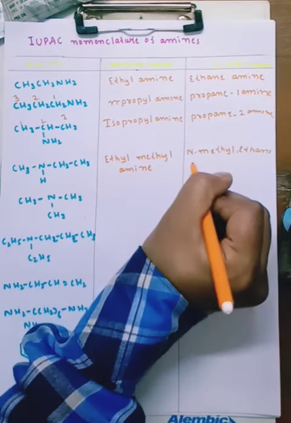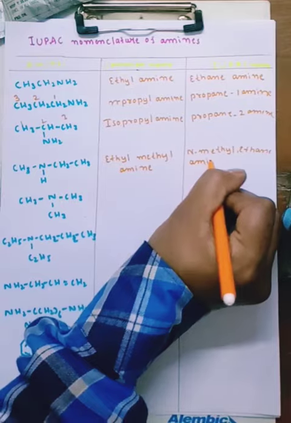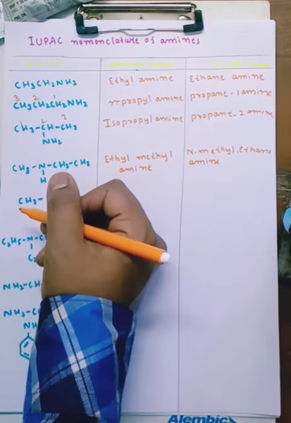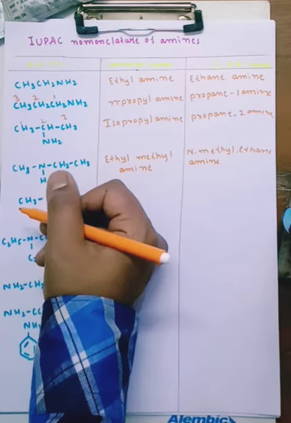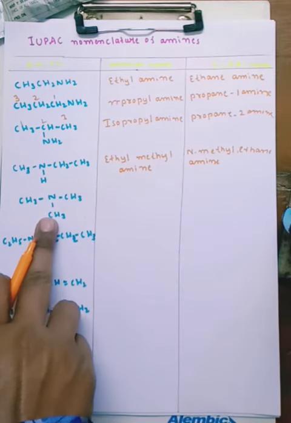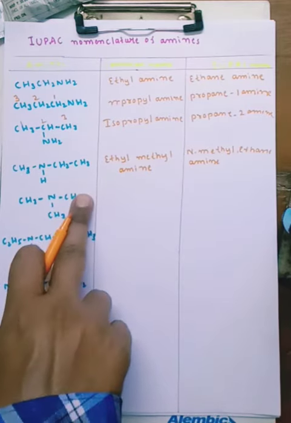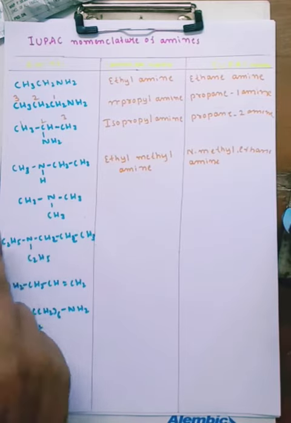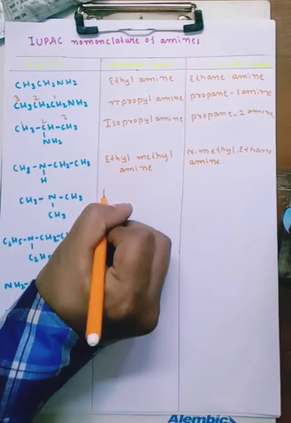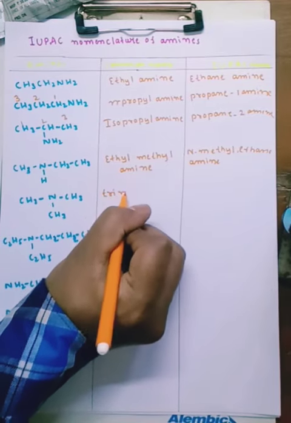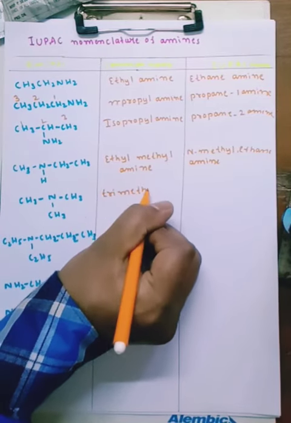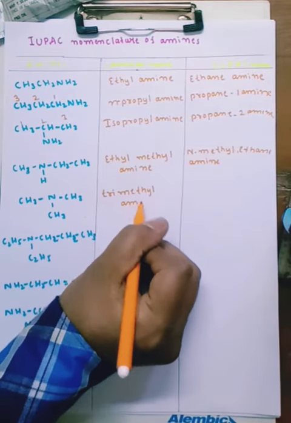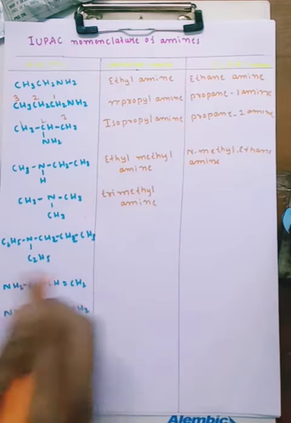Next one is an NH amine. Why do we name it as N? Because an amino group is there, so because of this reason. Okay, and the next one is this one. What is this name? 1, 2, 3. The common name: 3 methyl groups are there, so trimethylamine. It is the common name.